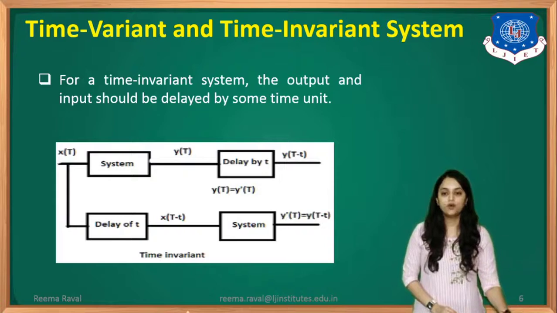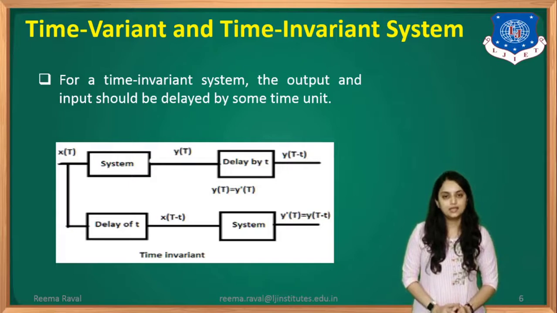Here if you observe, input is given x of t. For our case, it will be digital, that is x of n. Right? It is given to a system and the output of which is denoted as y of t. Then this output is delayed by T samples to get y of t minus T. And at the same time, this input is given directly to the delay block of T to get x of t minus T, and then it is given to the system function to get another output, which we denote as y dash of t.